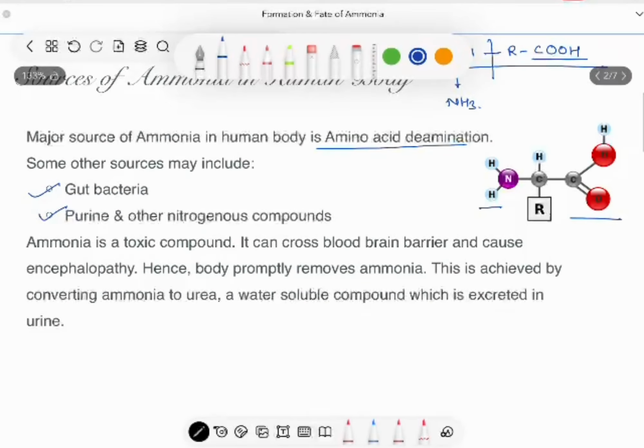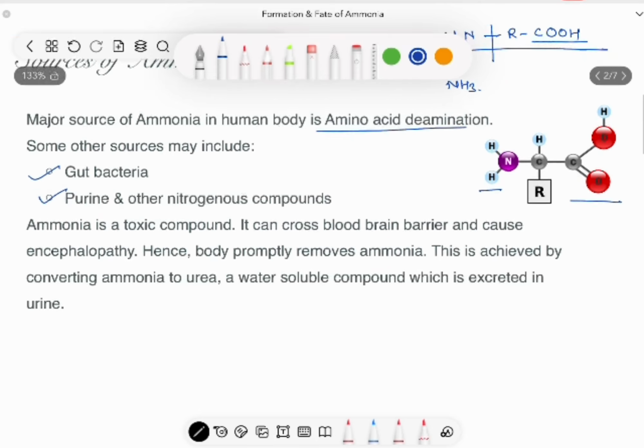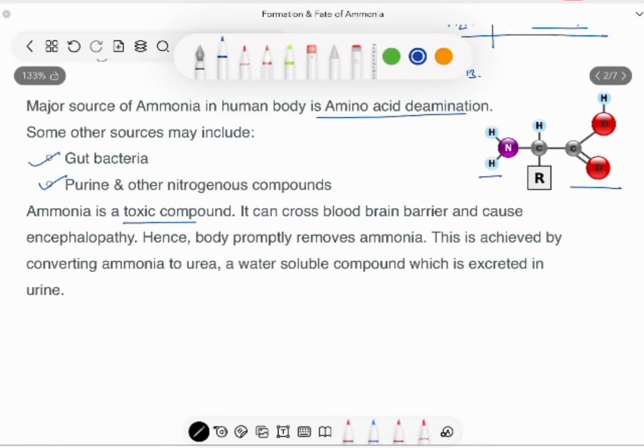Now, why do we need to remove ammonia from the human body? Ammonia is a highly toxic compound. It can cross the blood-brain barrier and cause encephalopathy. Hence, the body promptly removes ammonia. This is achieved by converting ammonia to urea. Urea is a water-soluble compound which is excreted in urine.